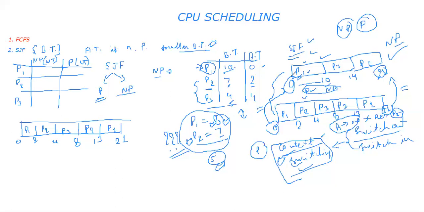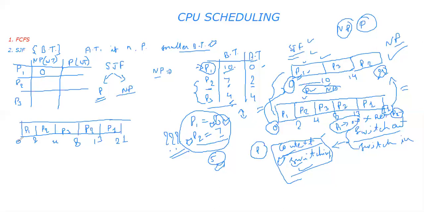Now let's first of all take non-preemptive. What is the waiting time in non-preemptive for P1? That is 0. Now what is the waiting time of P1 in preemptive?